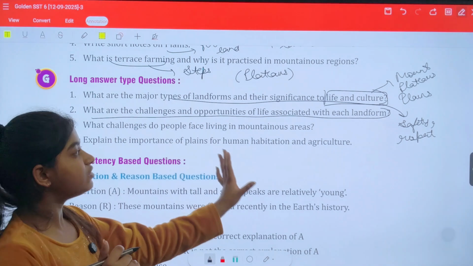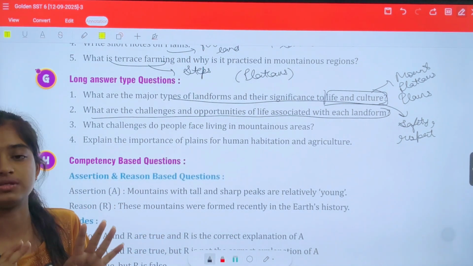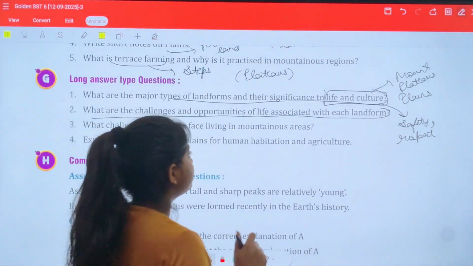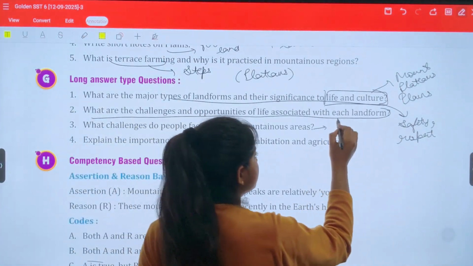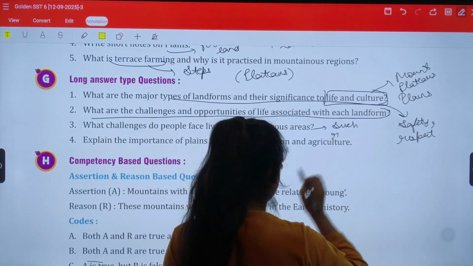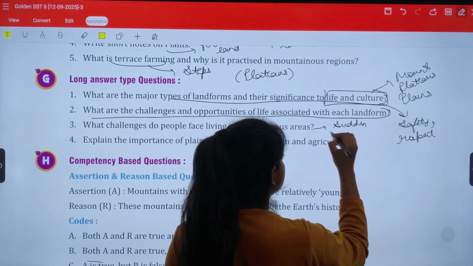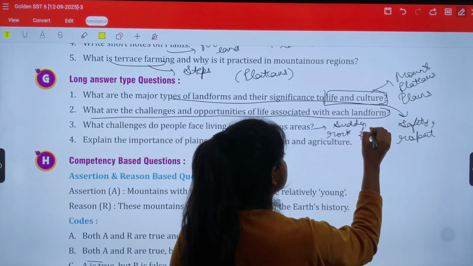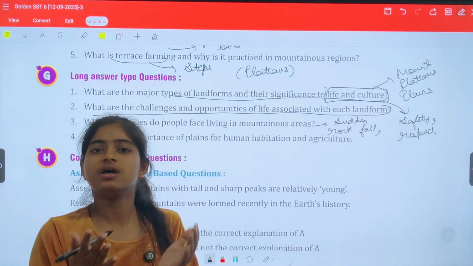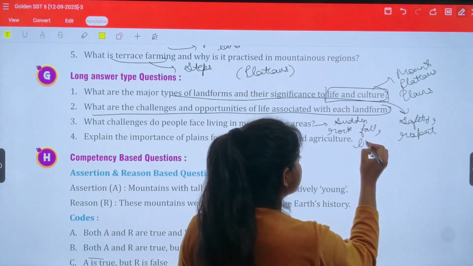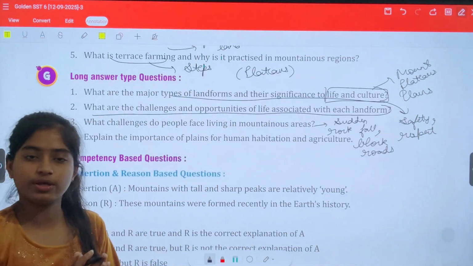What challenges do people face living in mountain areas? In mountain areas, they face so many challenges. We read four points on this topic. For example, we read that at any time there can be sudden climate change, sudden rock fall. So many examples you can write. With sudden changes, rocks can fall and roads get blocked. These are points which we have studied in the chapter. You can write from those.